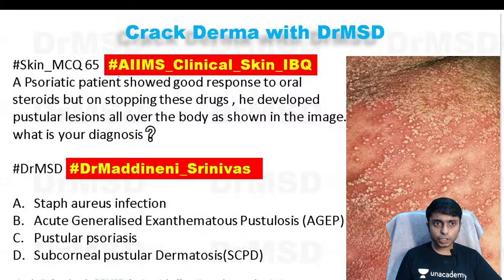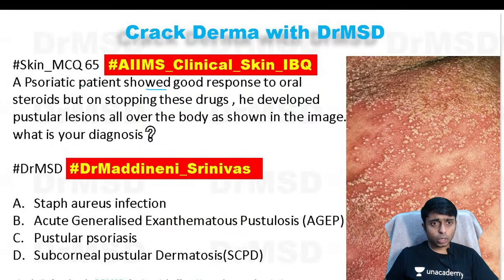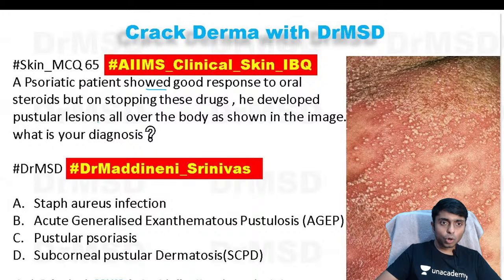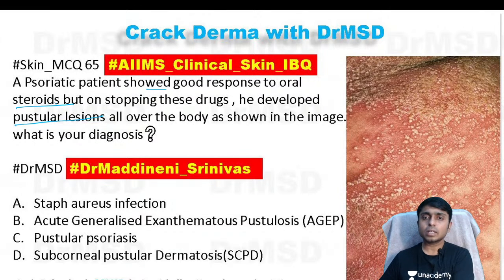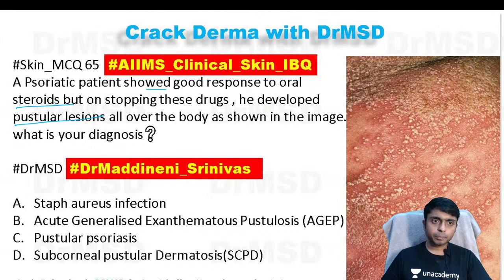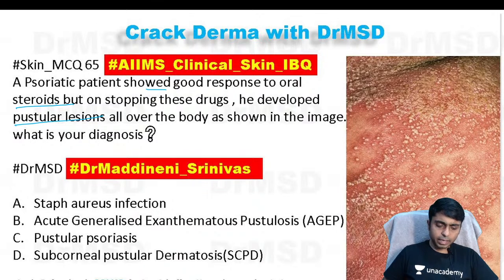So please read the question carefully, which mentions a psoriatic patient who showed a good response to oral steroids, but on stopping these drugs, that is, stopping the steroids, there is development of pustular lesions all over the body. So pustular lesions developed after the patient stopped using these steroids. Also the image is given where you are able to see multiple pustules over an erythematous base. So this is the clinical picture visible here. We need to find out the diagnosis. Whenever this description is given, it is a classical description for the case of pustular psoriasis.